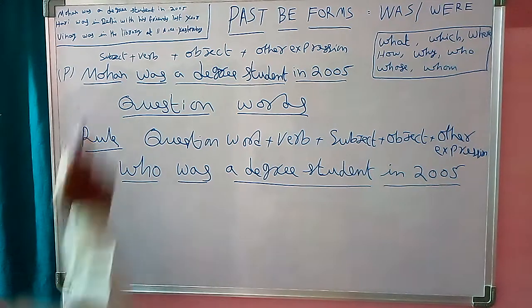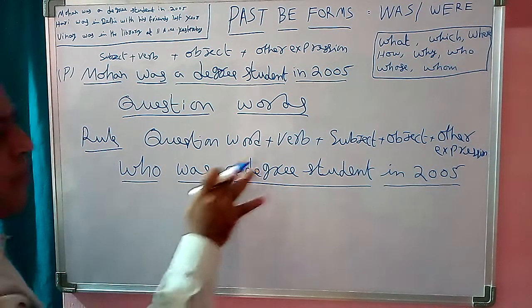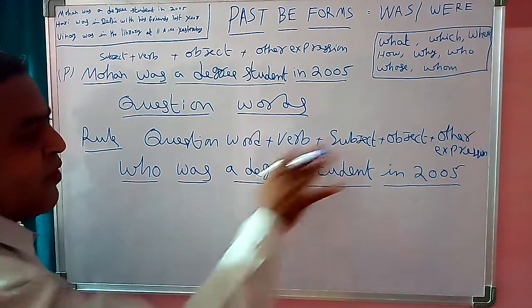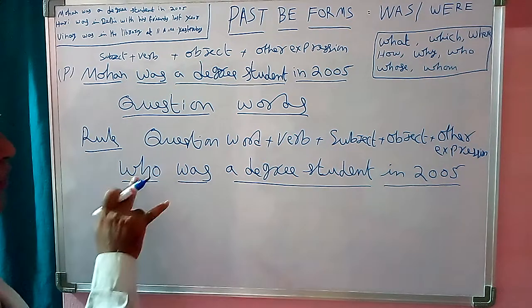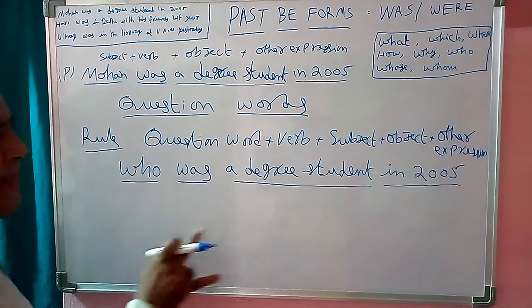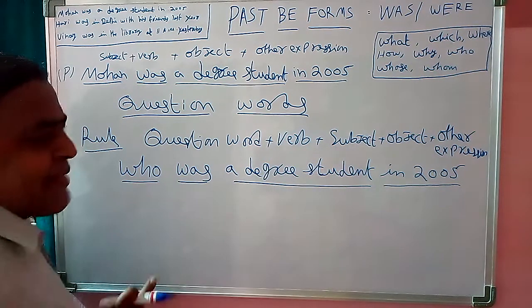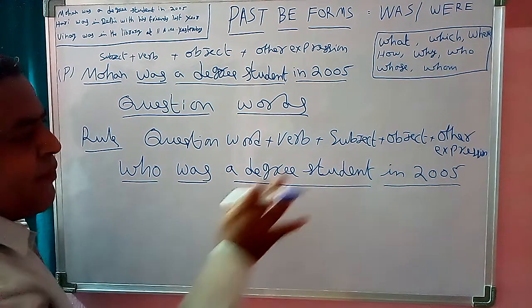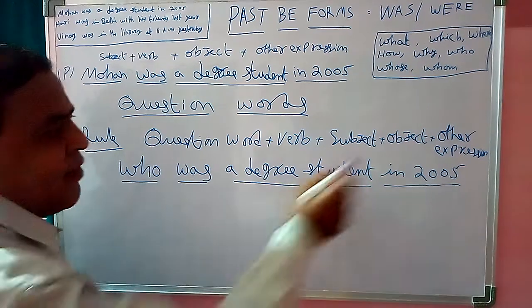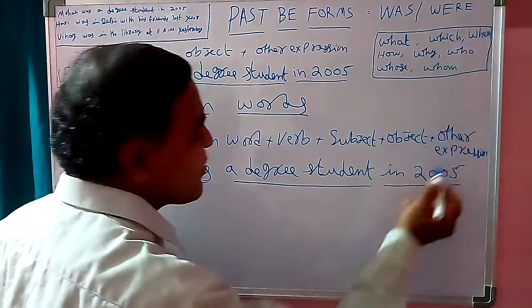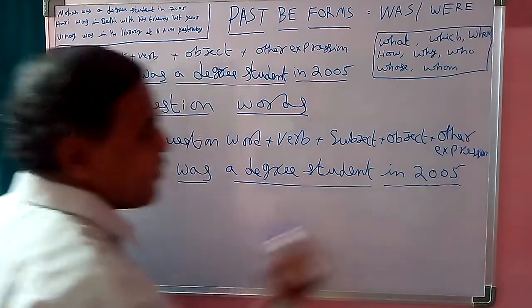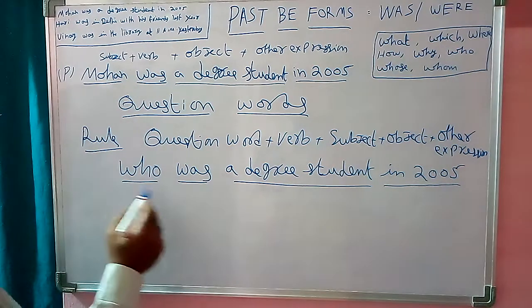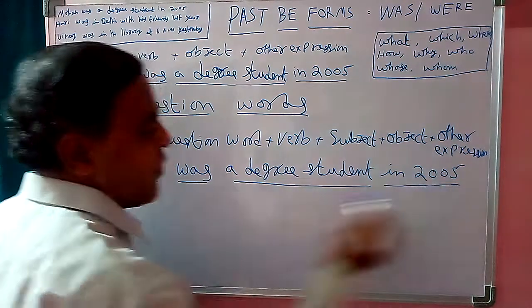So the answer is Mohan. That's why in the question we don't write the subject, because the subject is the answer. So who was a degree student in 2005?